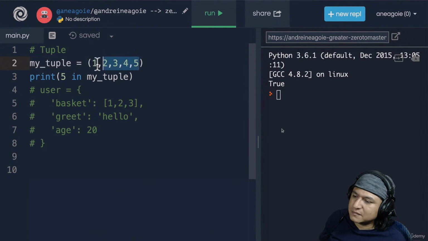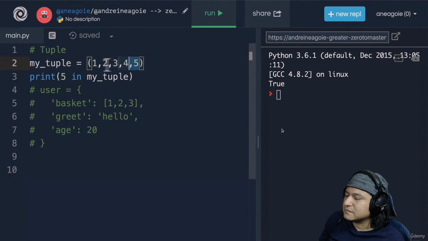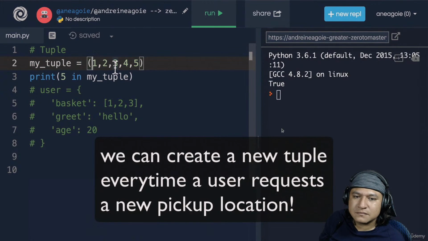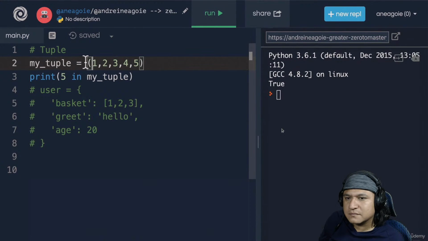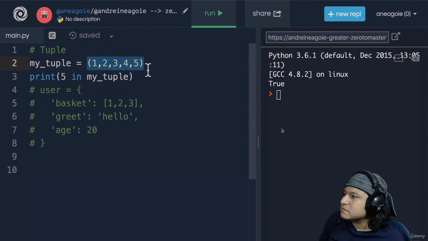So a good use of a tuple, for example, if you work at Uber, is geographic location and coordinates, right? You can have latitude and longitude here. And because, let's say, a user's location or pickup point doesn't often change, we can just use a tuple. However, when you're an Uber driver in a car, you probably need your latitude and longitude in a list because your car is moving. That's constantly changing.